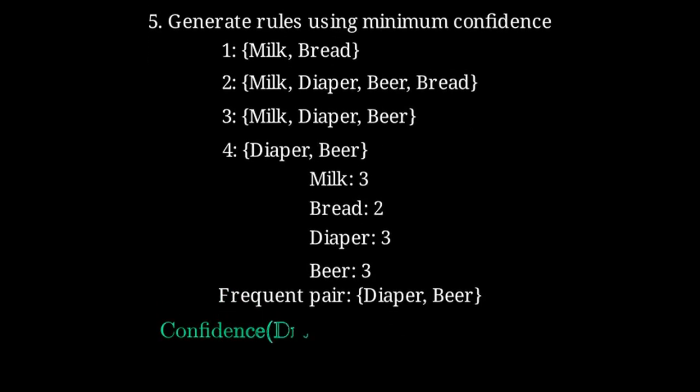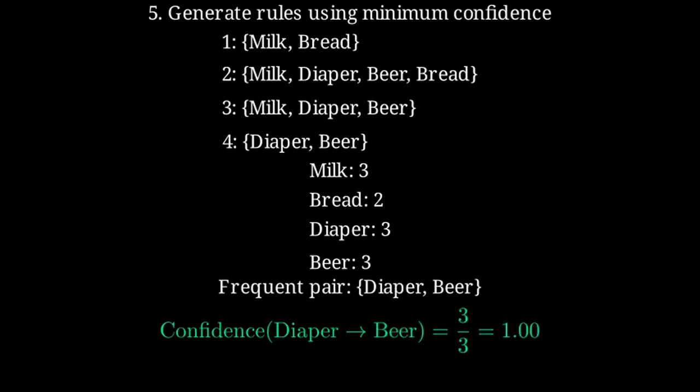Now let's build a rule. Diaper implies beer. The confidence is the support of both over the support of diaper. In this dataset, every time diaper appears, beer also appears, so confidence is 100%.